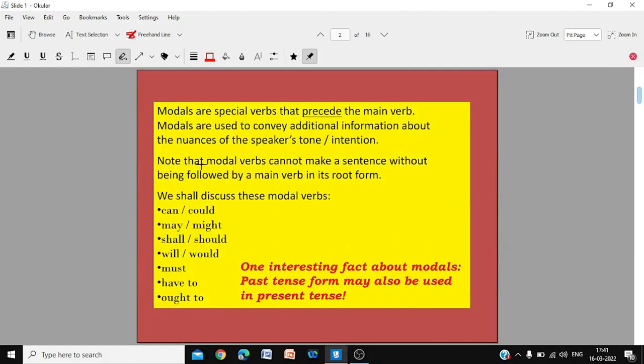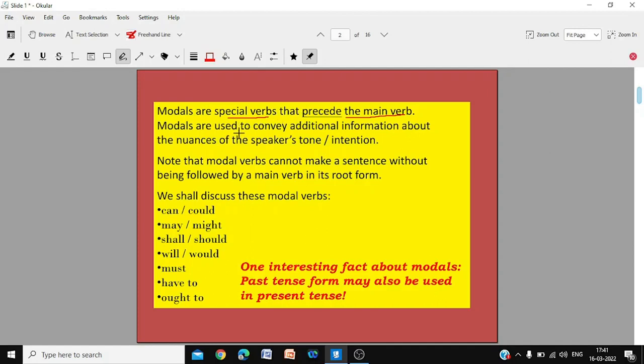Modals are special verbs. They are verbs, but they are special verbs that precede the main verb. They always precede the main verb. We say we should go. Should comes before the main verb go. You must obey. Must comes before obey. So the modals are special verbs that precede the main verb. They always come before the main verb.